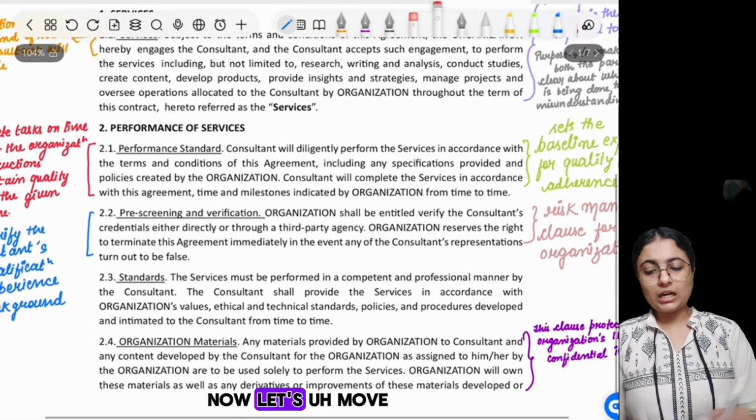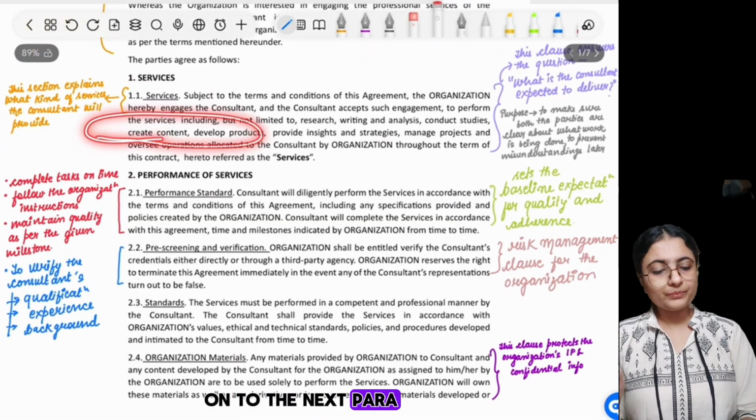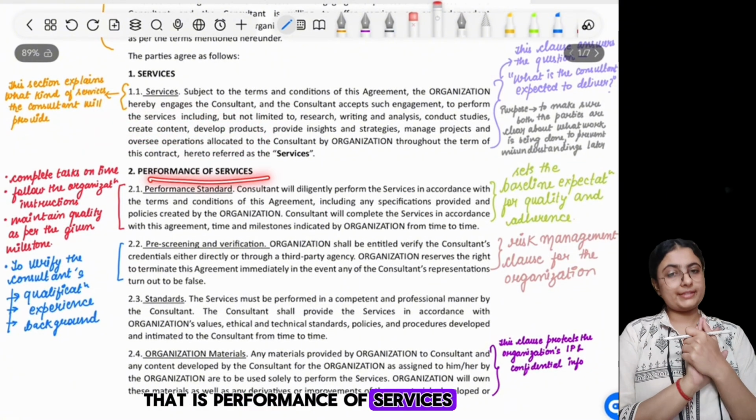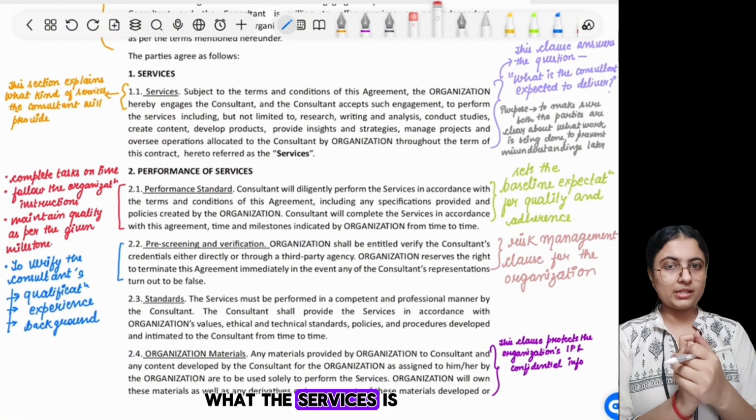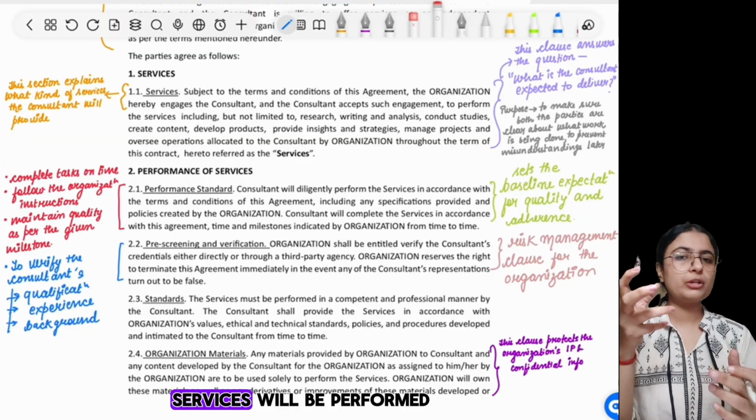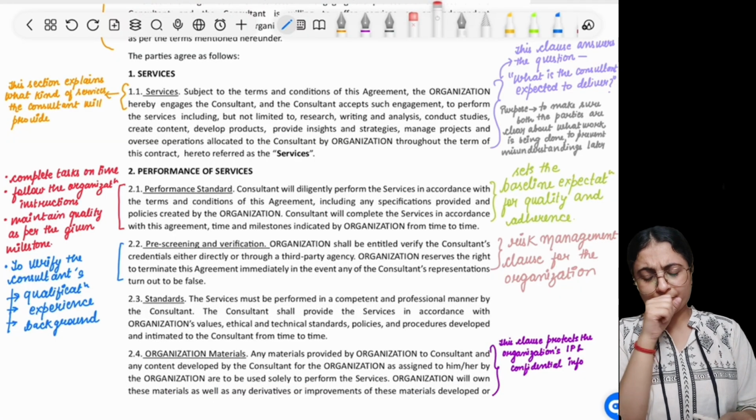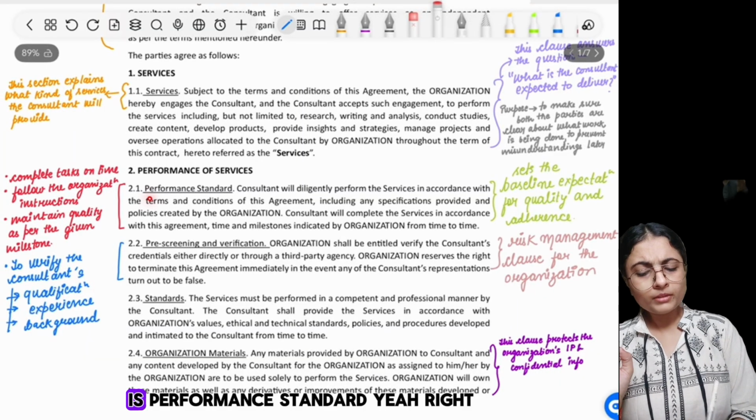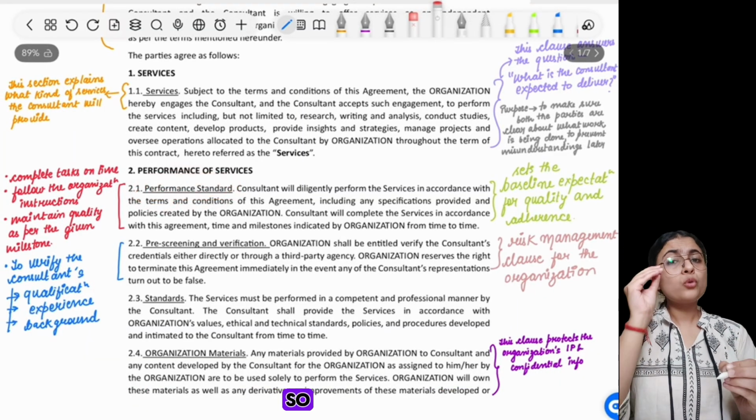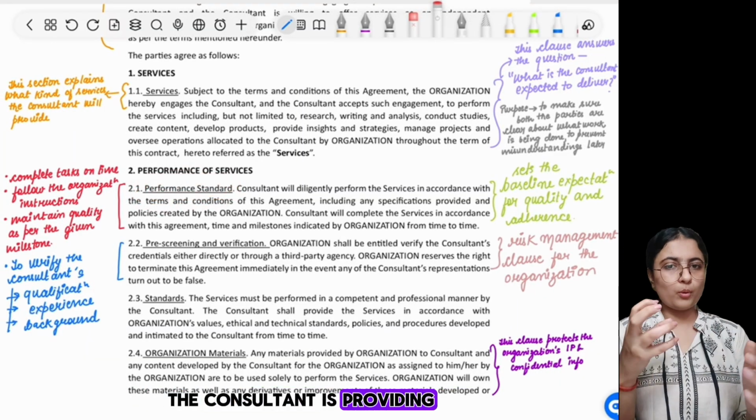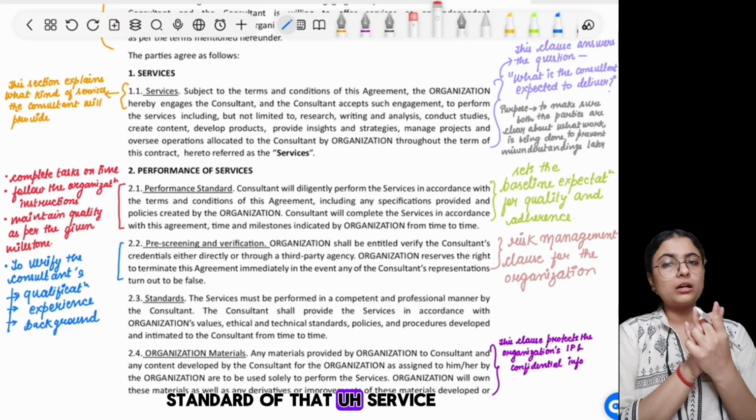Now let's move on to the next para, that is performance of services. Now we have defined what the services is, but how exactly these services will be performed, we have to now understand this. So the first one is performance standard, right? So whatever the service that the consultant is providing, what will be the standard of that service?